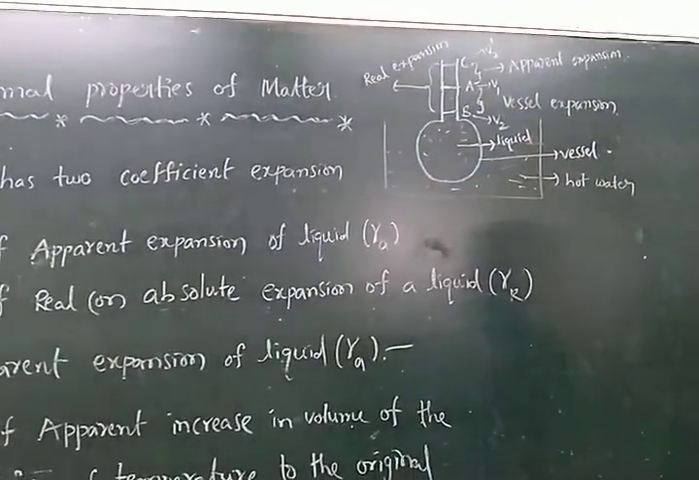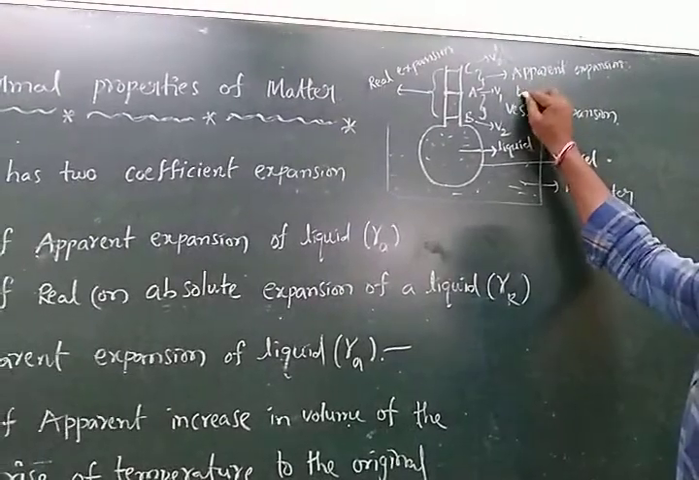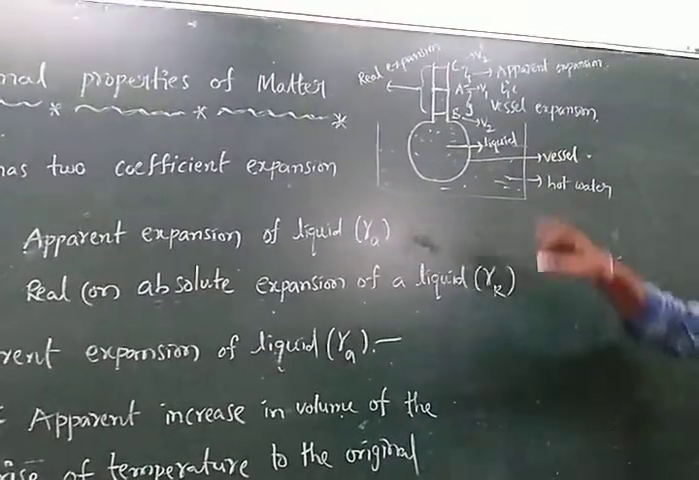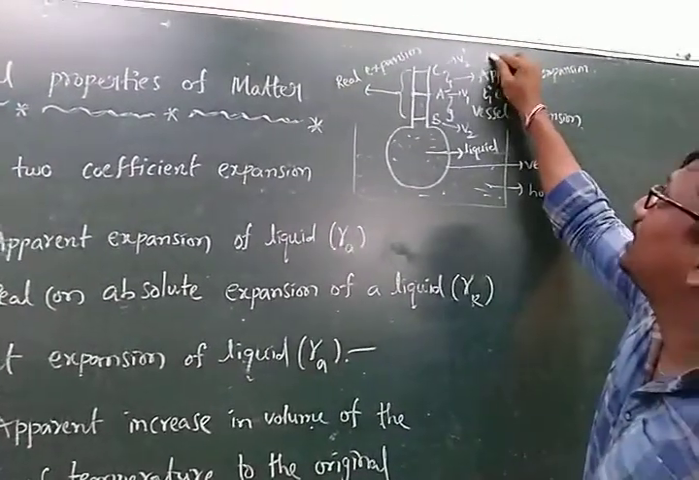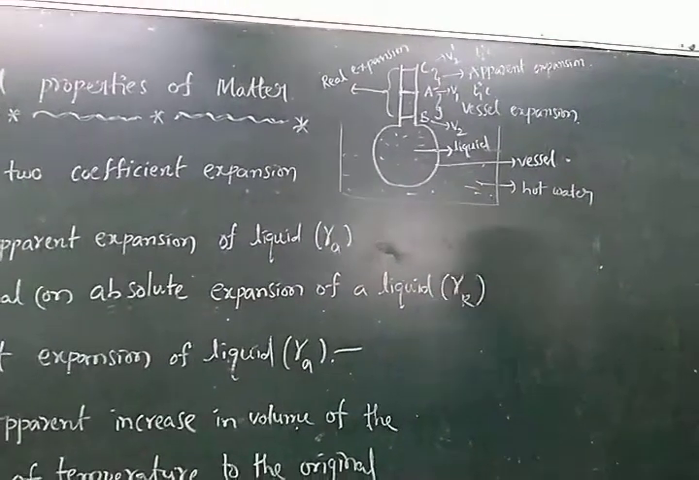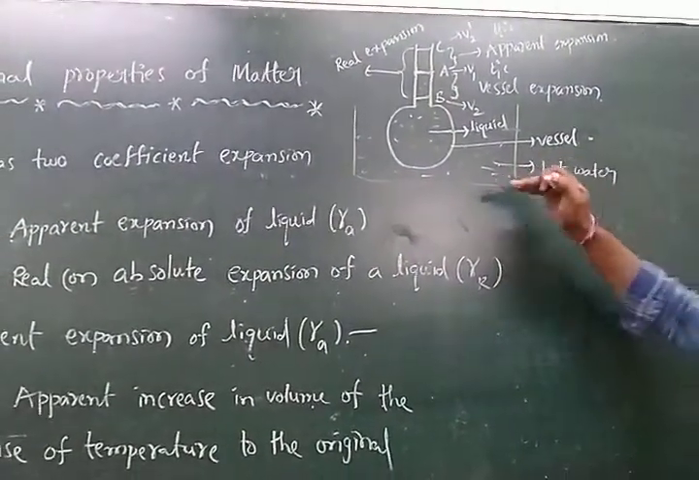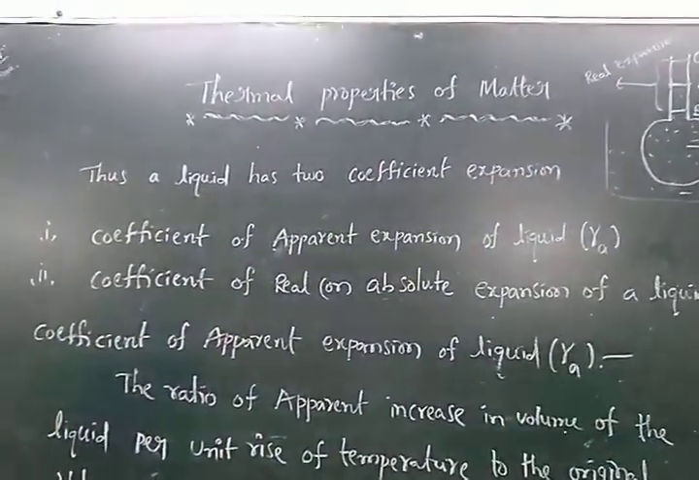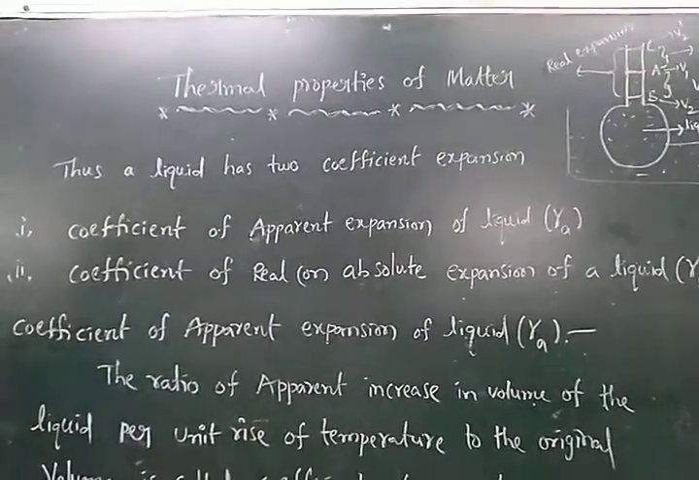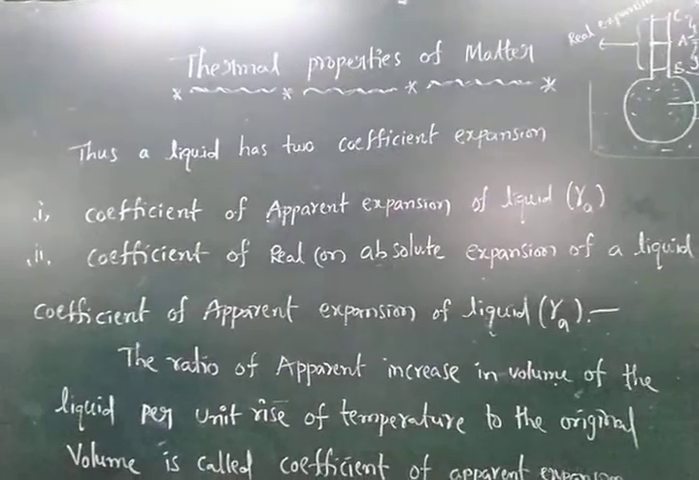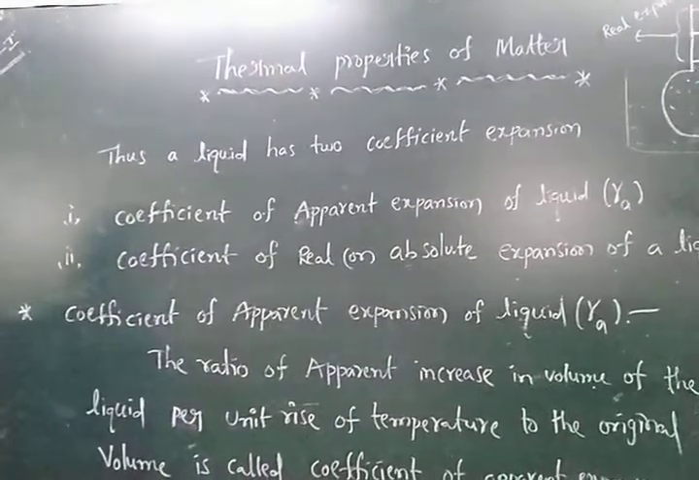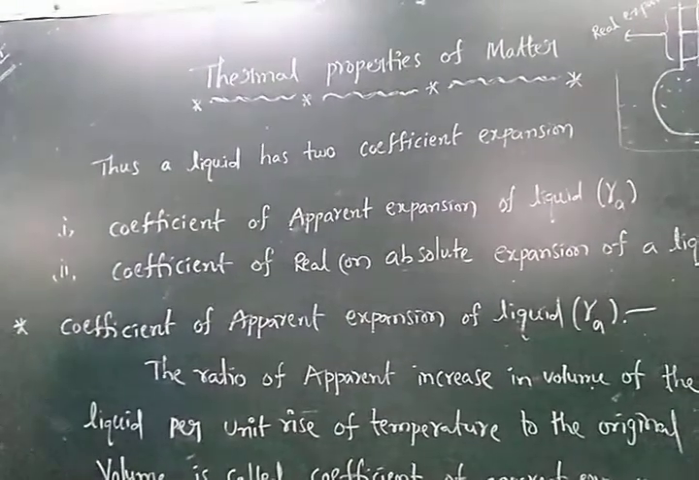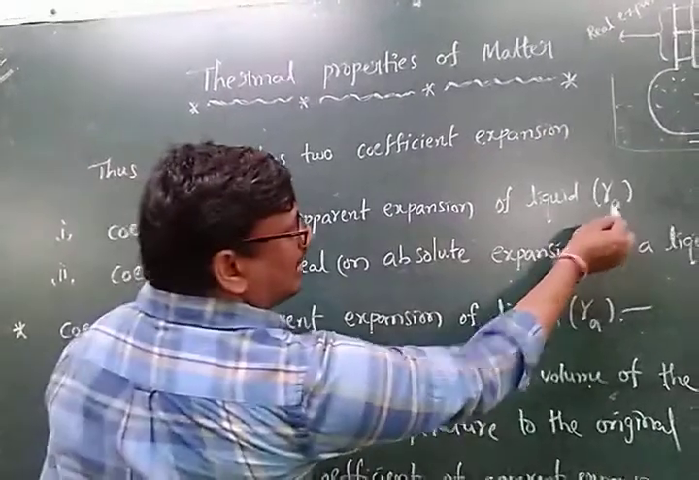The initial temperature is considered T1 degrees centigrade. Here, the rising temperature is considered T2 degrees centigrade. Now based on this, the liquid has two coefficients of expansion. How many coefficients of expansion are there? Two. The first one is the coefficient of apparent expansion. The coefficient of apparent expansion of a liquid is denoted by, let me say, gamma A.